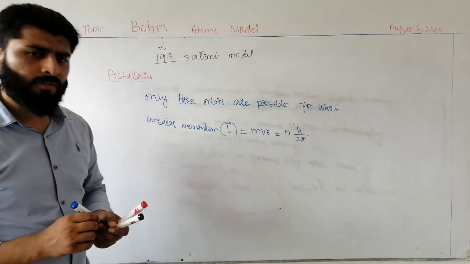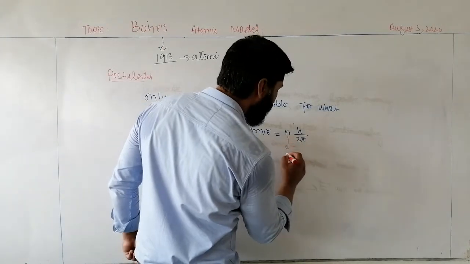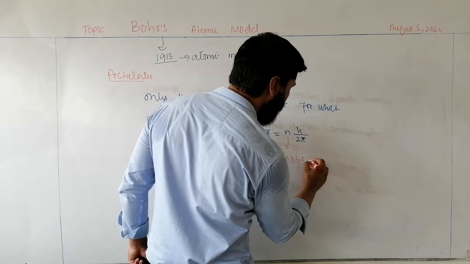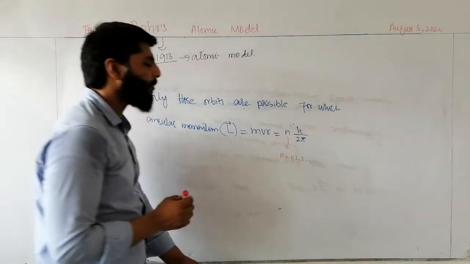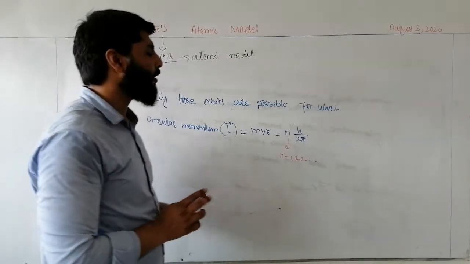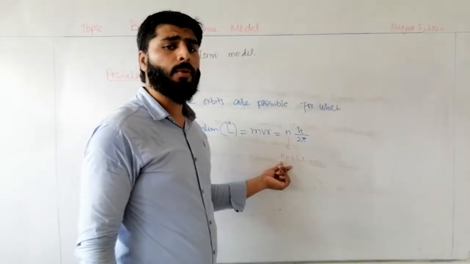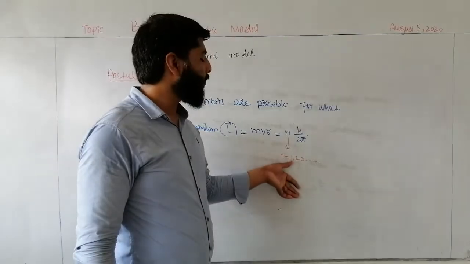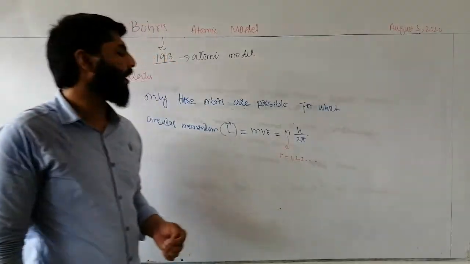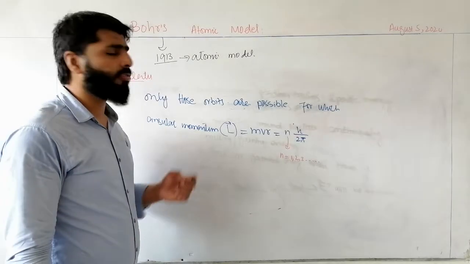An integral multiple of h upon 2 pi, and this integer n will be 1, 2, 3 and so on. n can never be equal to 0, or be in fractions. n must be a positive whole number from 1 to infinity; it can never be 0, a negative integer, or a fraction.